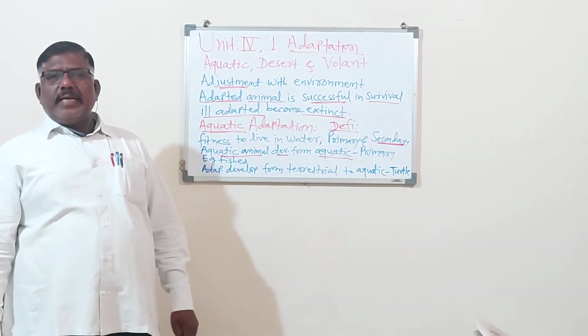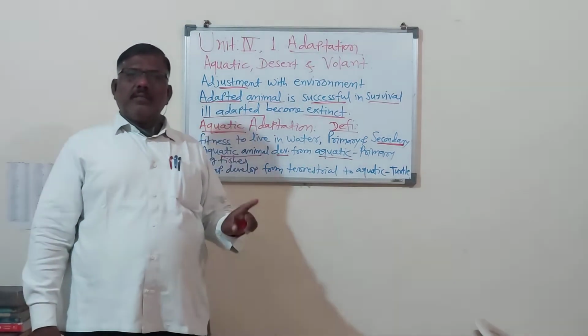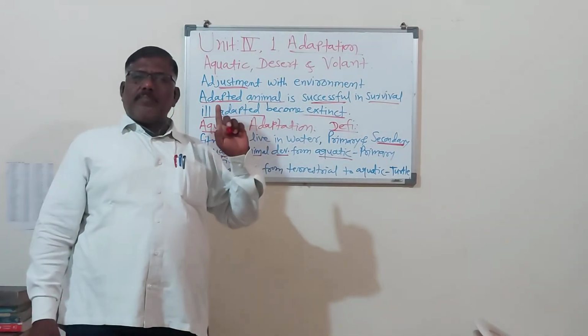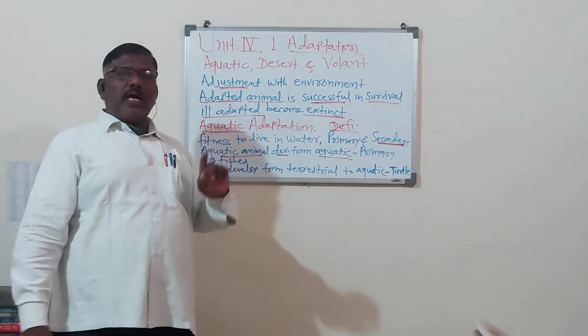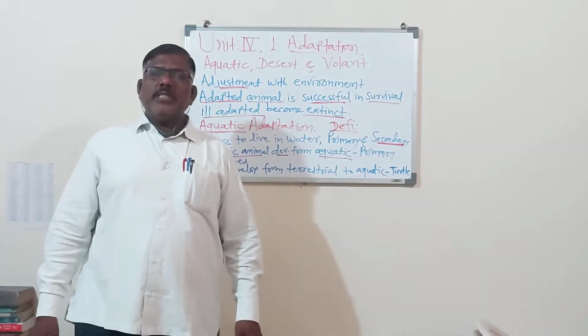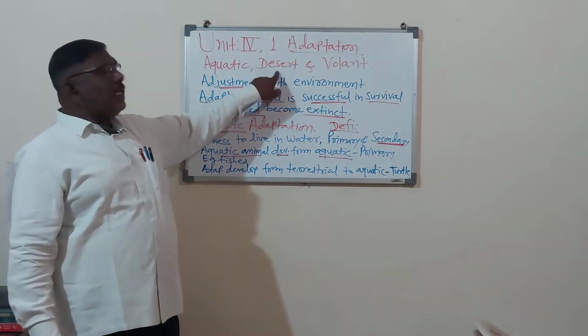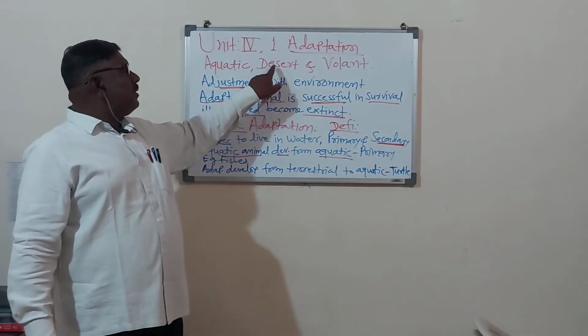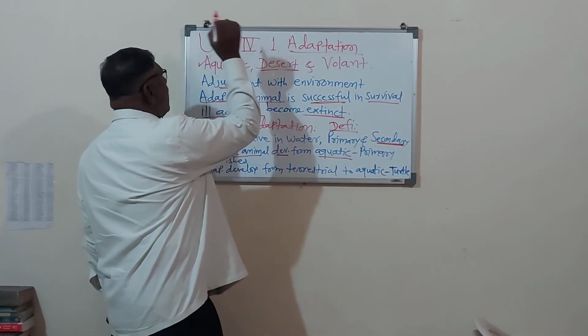So for today, the aquatic adaptation and the characters of the aquatic adaptation, types of the aquatic adaptation, examples of the aquatic adaptation, it is sufficient for today. Now in next period, we will see the another type of the adaptation, that is the desert adaptation. So for today, aquatic adaptation is completed.